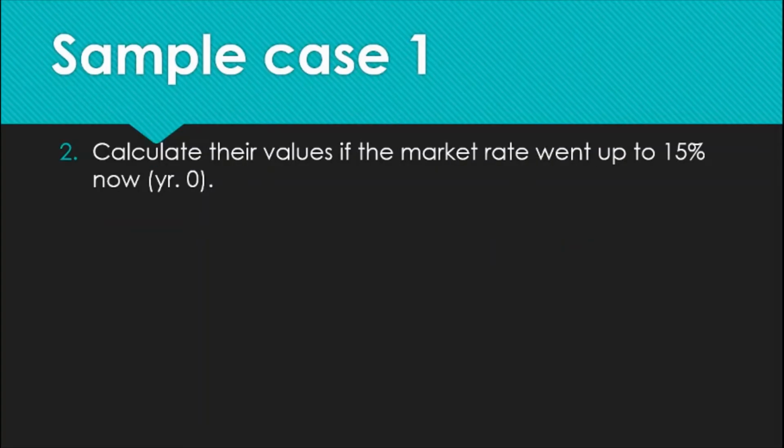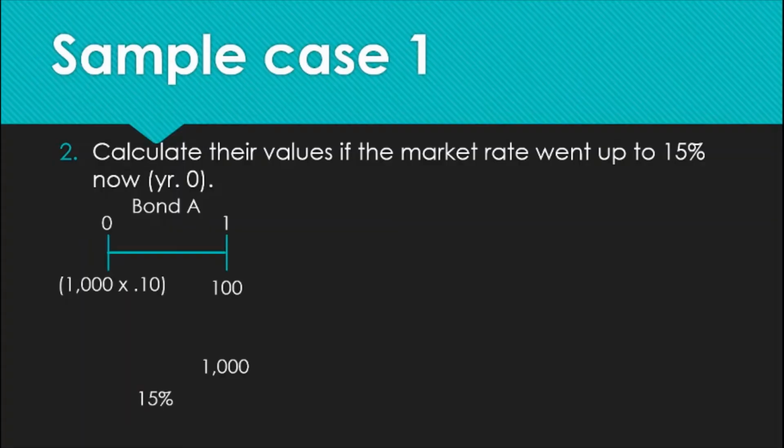Follow-up question, let us calculate their values if the market rate went up to 15% now. Again, now is year 0. If we're going to look at it for bond A, given the timeline, in a span of 1 year, 100 will be received as coupon. That's 10% of 1,000, and 1,000 par value. Taking the present value of such, using the new required rate of return of 15%, we are going to have a PV factor of 0.8696 in a span of 1 year.